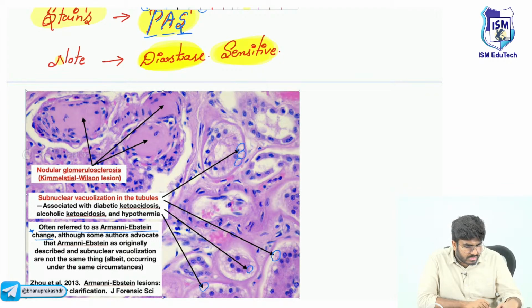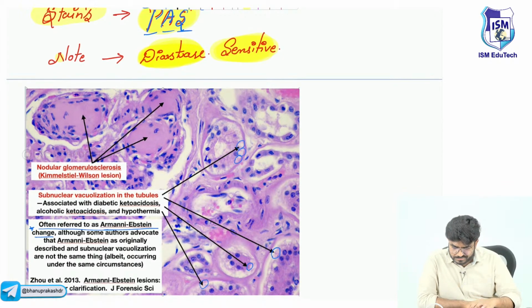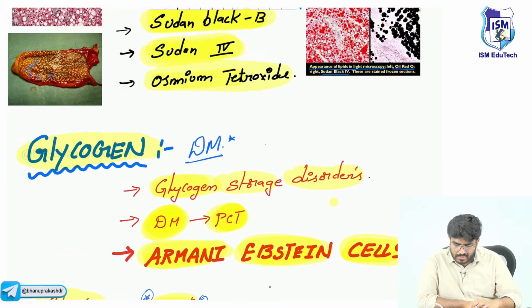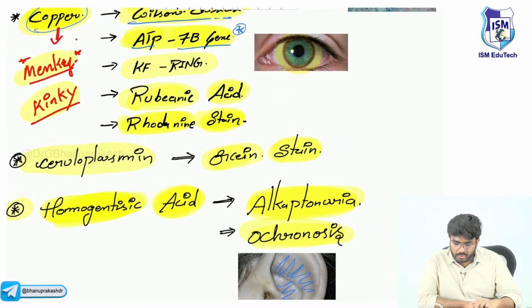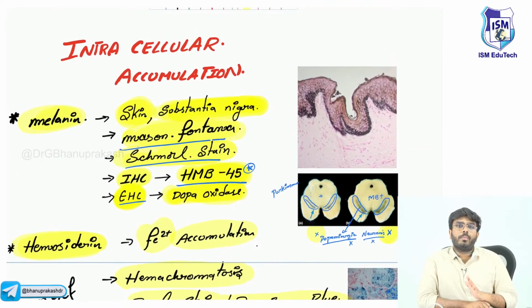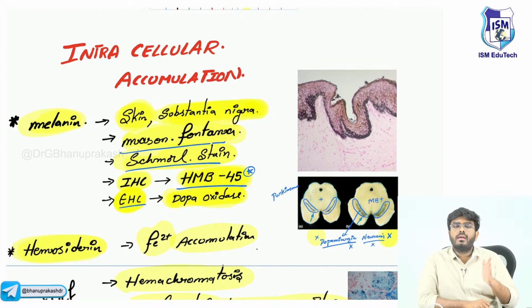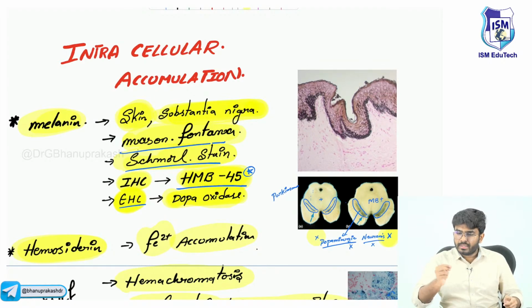Shall we close the topic for today? The PDF will be shared with you in the Telegram group. If this topic is completed today, before going to bed just go through it and memorize it, so that we can complete the entire thing in 30 days. In 30 classes we have to complete the entire pathology, all that is needed for your exam. If you know this, you can clear your exam. That's it.